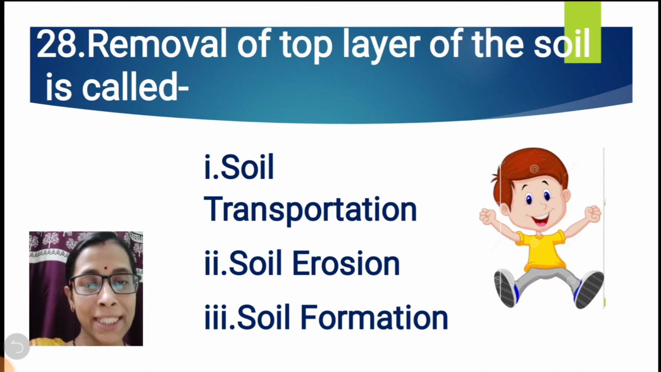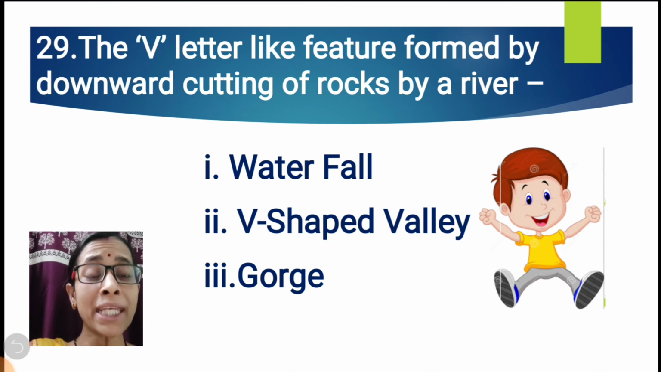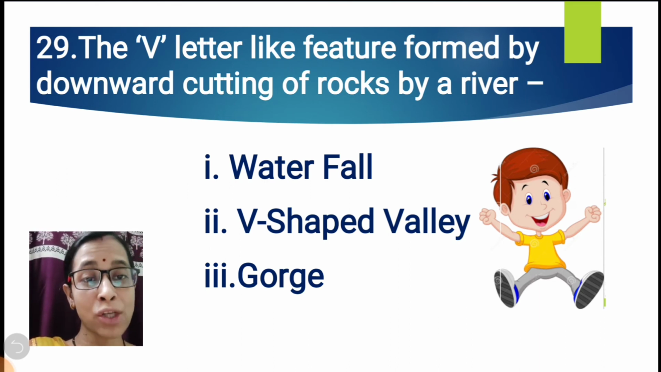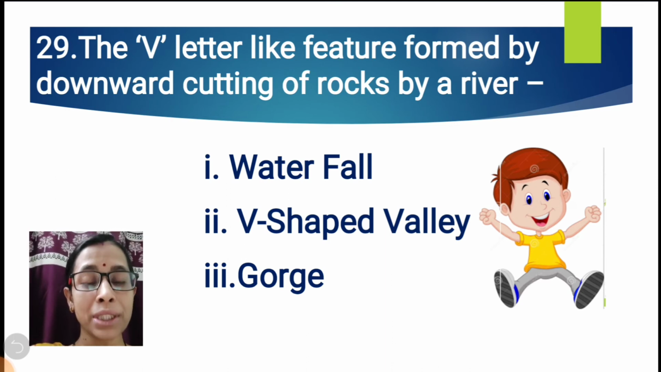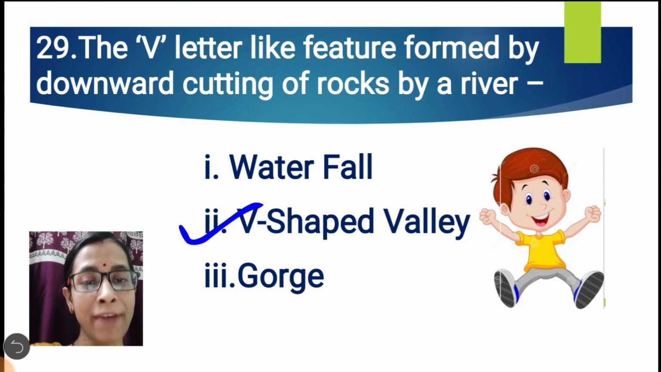Question number 28. Removal of the top layer of the soil is called soil transportation, soil erosion or soil formation. The correct option is soil erosion. Question number 29. The V-like feature formed by the downward cutting of rocks by a river is called waterfall, V-shaped valley or gorge. The correct option is, yes, you might be guessing very correctly, it is V-shaped valley.